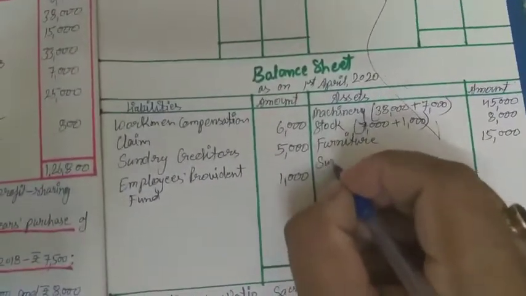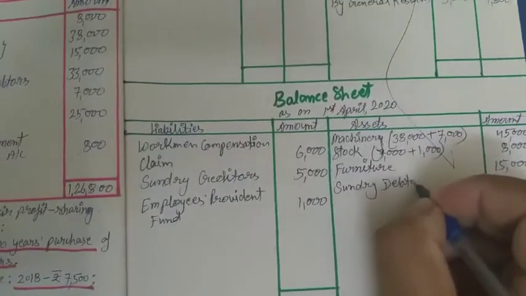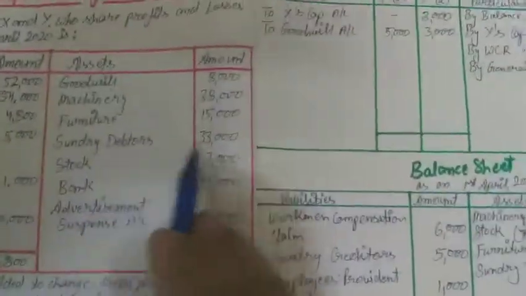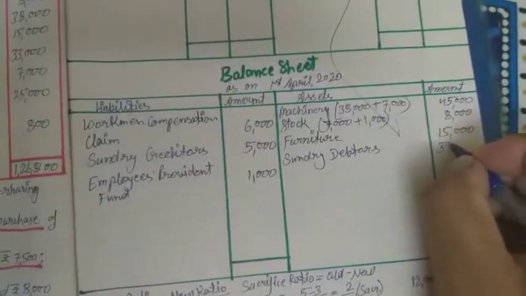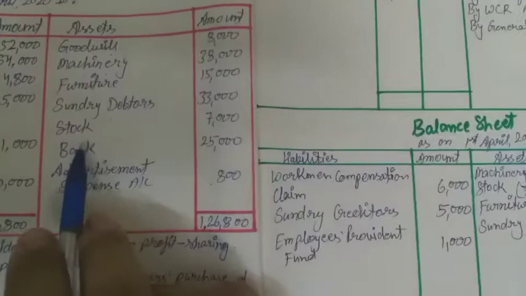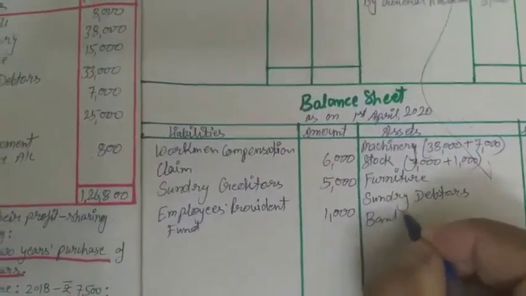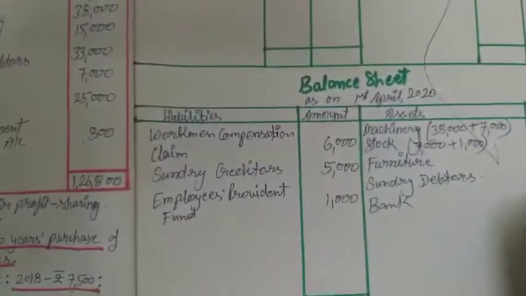These values also come as they are. Sundry debtors, the value is 33,000. Next one is stock, the adjustment was there and it is done. Bank account will come, that is 25,000.